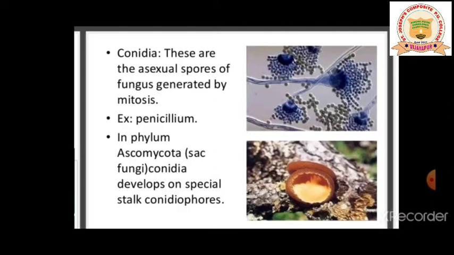They may ask you what are clones, what are zoospores, or what are conidia, or to give examples for an asexual reproductive structure, which will proceed with the conidia. So you are supposed to give the example penicillium. In phylum Ascomycetes, like fungi, conidia develop on a special stalk, the conidiophore.